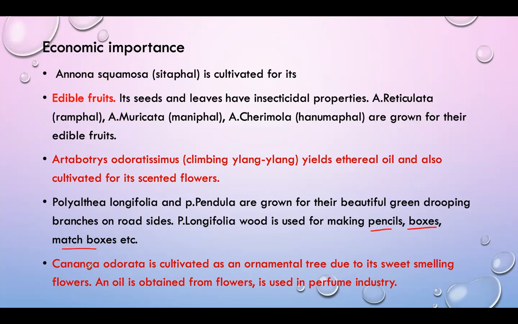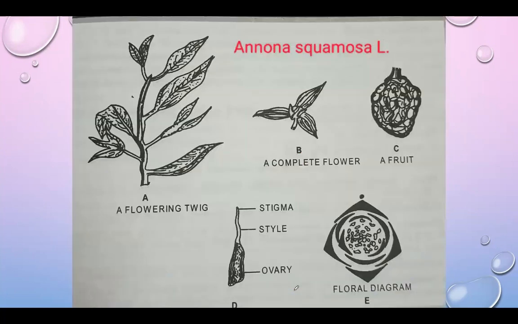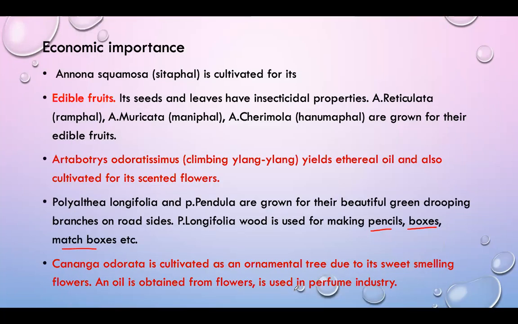Cananga odorata is cultivated as an ornamental tree due to its sweet-smelling flowers, and the oil obtained from the flowers is used in the perfume industry. Also for fiber, the bark of Goniothalamus produces strong fibers. This is the important economic importance of the Annonaceae family.